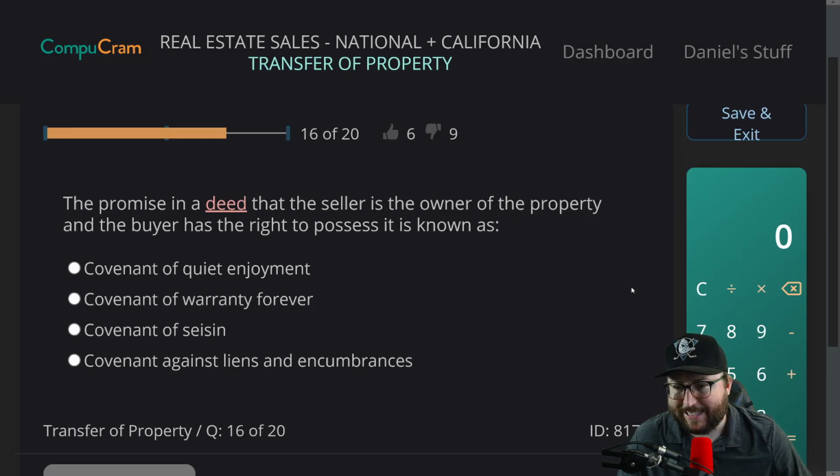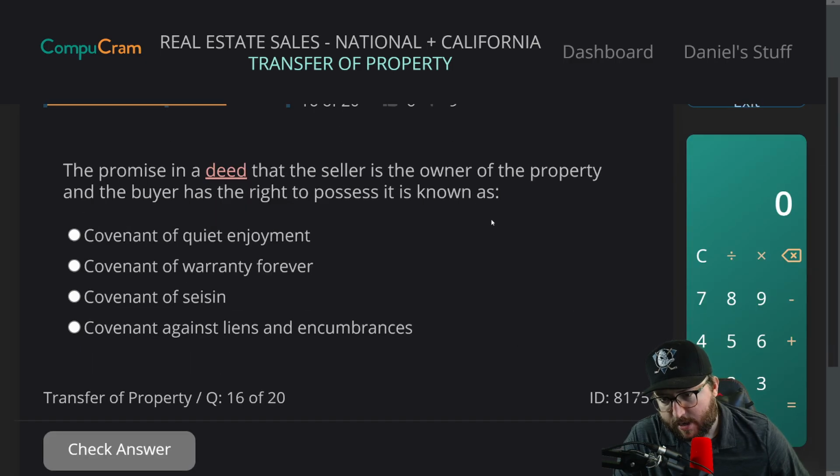The promise in a deed that the seller is the owner of the property and the buyer has the right to possess it is known as A, covenant of quiet enjoyment, B, covenant of warranty forever, C, covenant of cession, D, covenant against liens and encumbrances. I don't think it's quiet enjoyment. Warranty forever seems kind of sus. I don't know what cession is, so I think it's C or D. I'm gonna go with D.